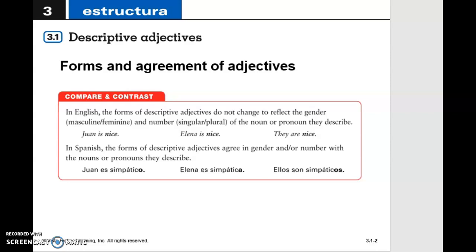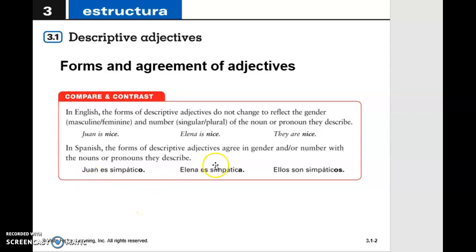You can also say tall, and you are saying this for either a man or a woman, male or female. These don't change, but in Spanish we have to agree, we have to match the ending of those adjectives with the person that we're talking about.